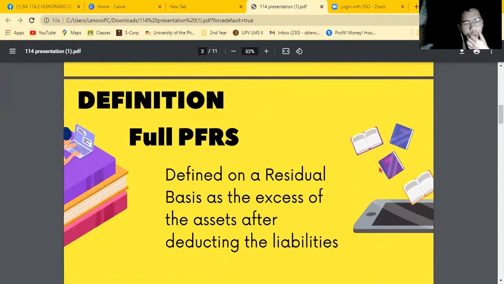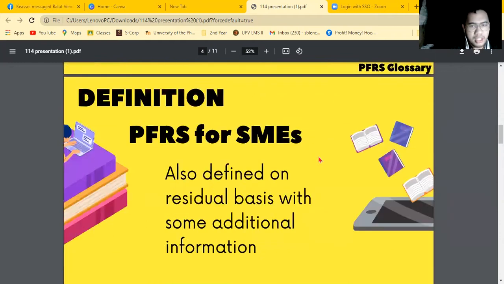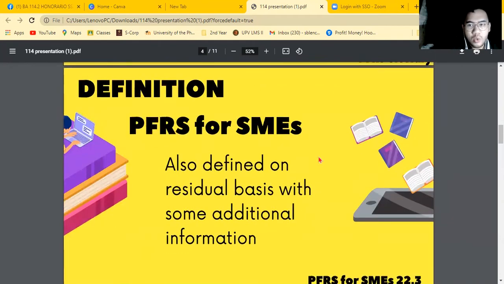So let's go now with the definition of equity in the full PFRS. Equity is defined on a residual basis as the excess of assets after deducting the liabilities. For PFRS for SMEs, it is also defined on a residual basis, but with some additional information. This additional information pertains to the components included in the equity.